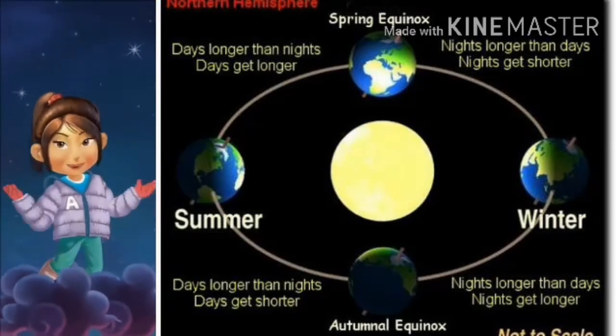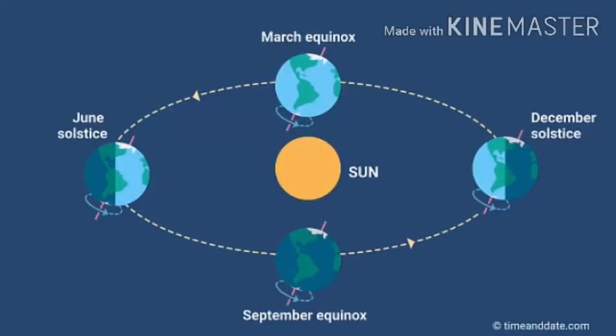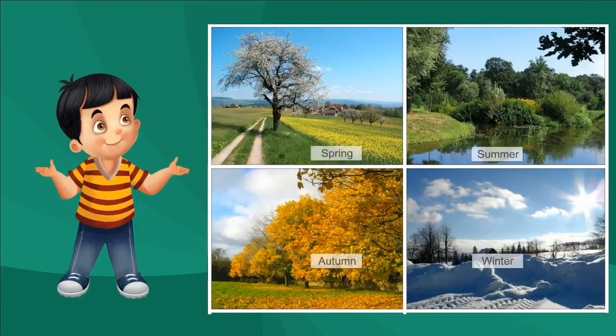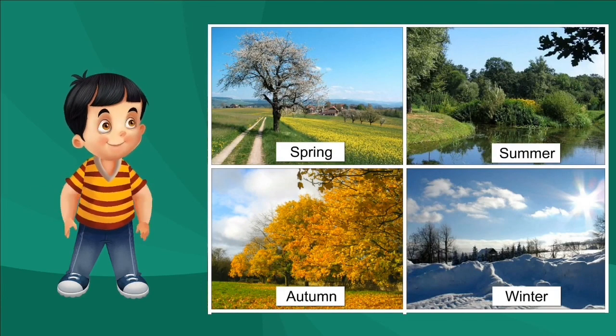Children, in the southern hemisphere, this is reverse. The March equinox is known as the autumnal equinox and the September equinox is known as the vernal equinox. Now I understand. The northern and southern hemispheres experience different seasons at the same time of the year.